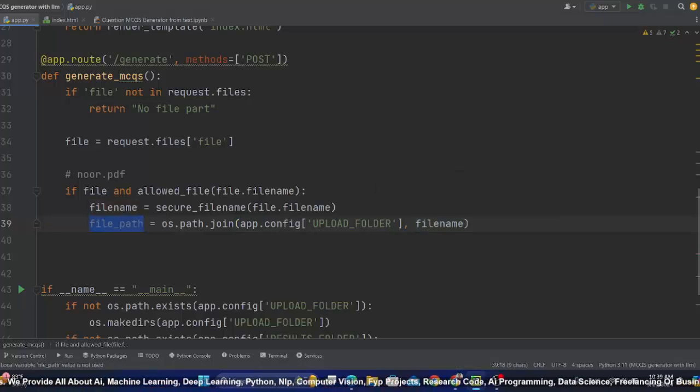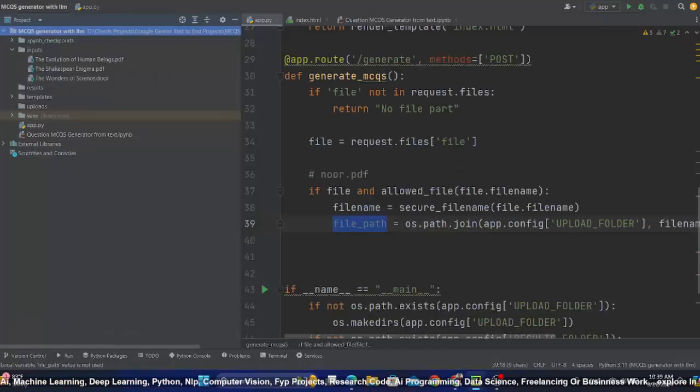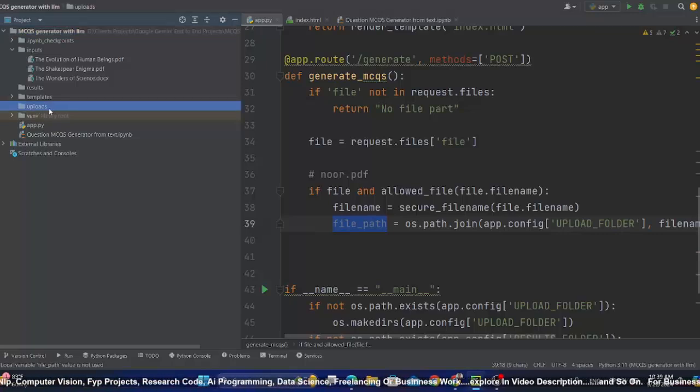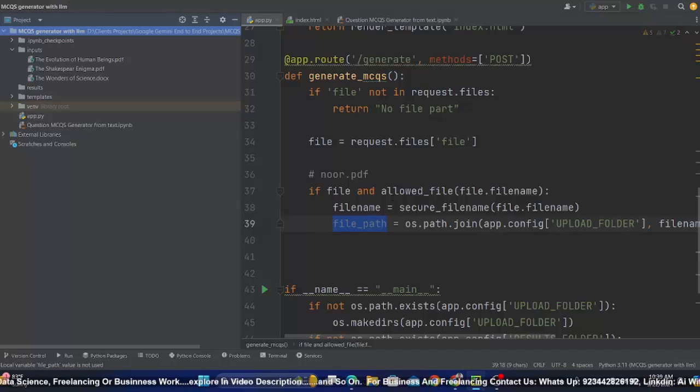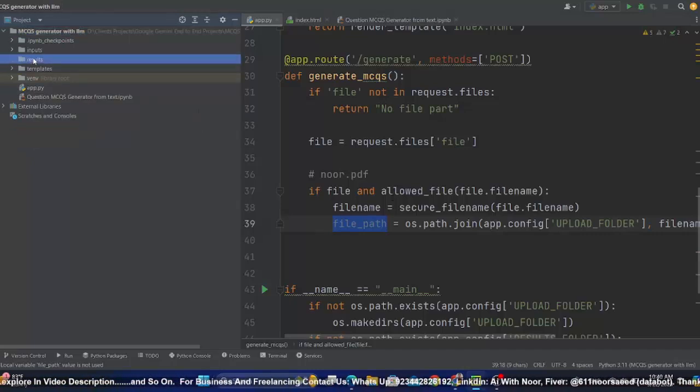Now finally here dynamically a folder will be created by the name of uploads. It's already created, so let me delete it, I think, and let me delete this result one.